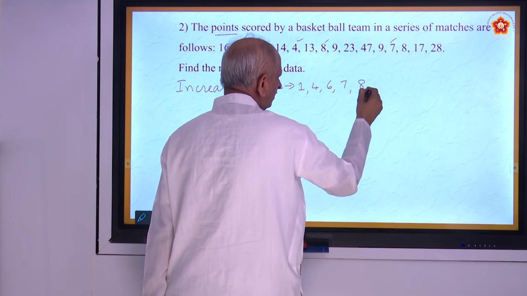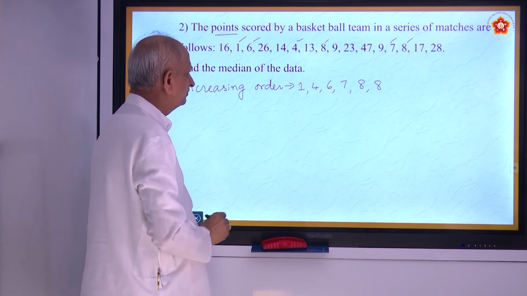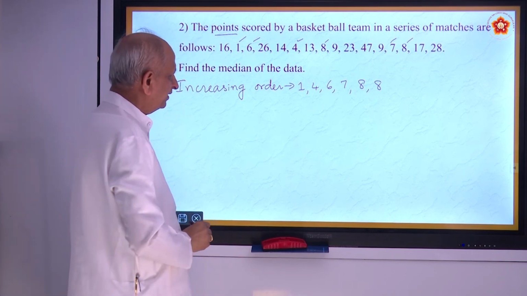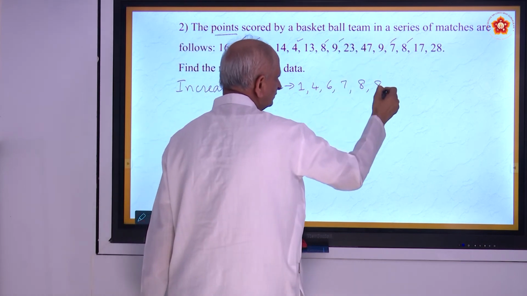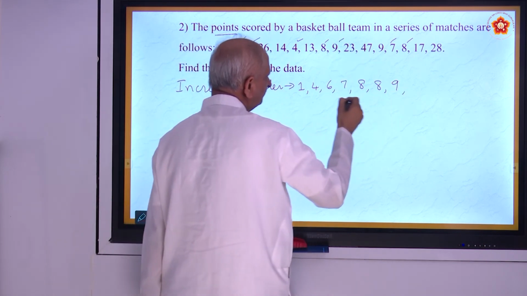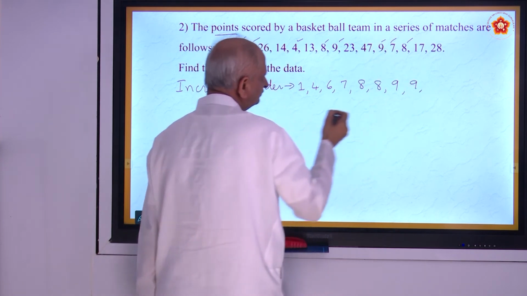Then comes 8. 8 how many times? 2 times. We have to be careful. After 8, the next highest number is 9, right? How many 9s are there? 2 9s.